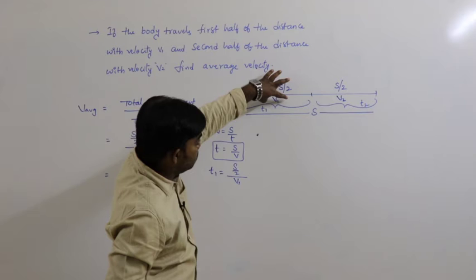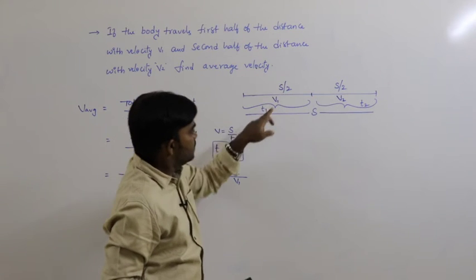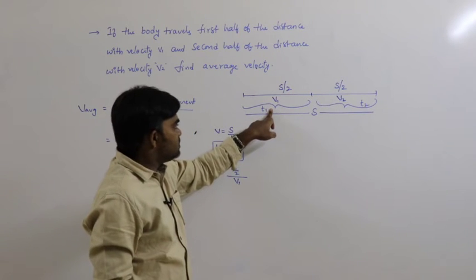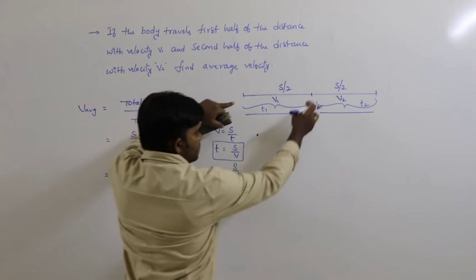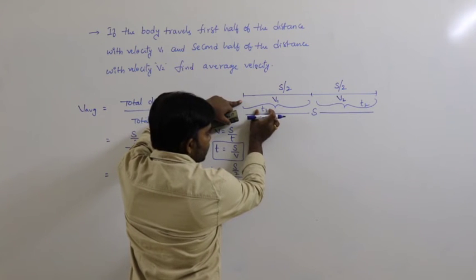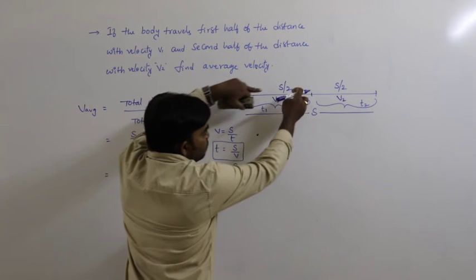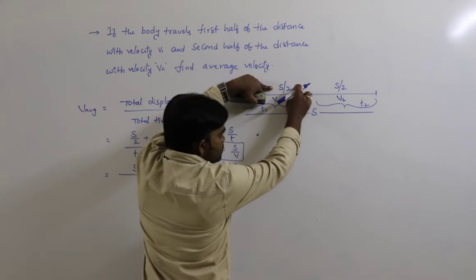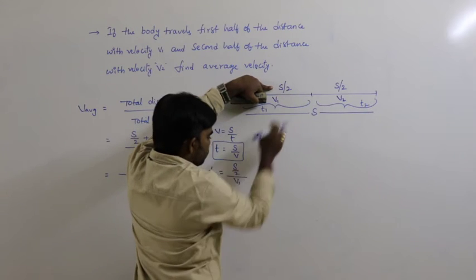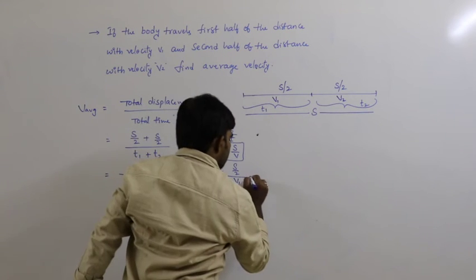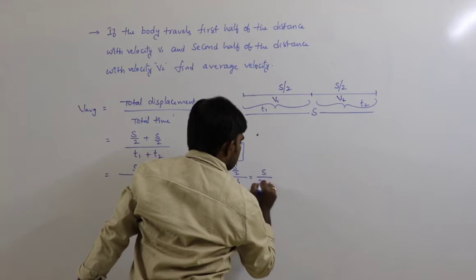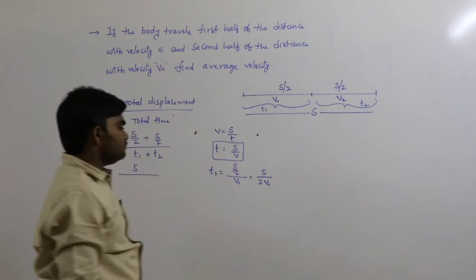For the first half of the distance, what is the displacement here? S by 2. The velocity is v1, that's why t1 is S by 2 divided by v1, that is S by 2v1.